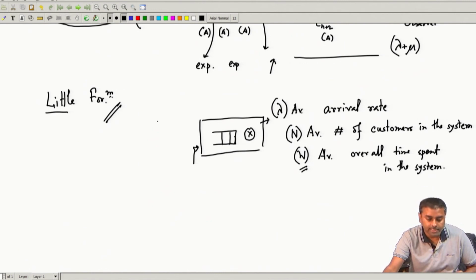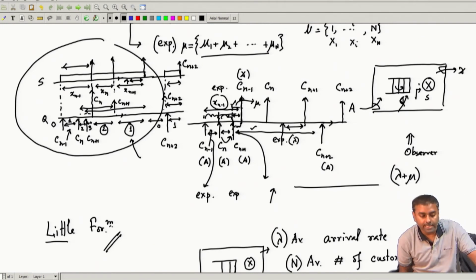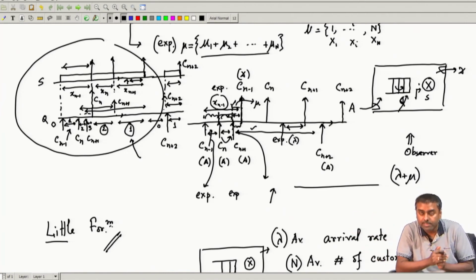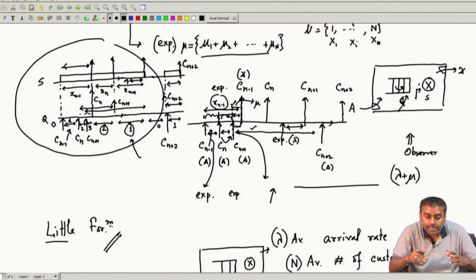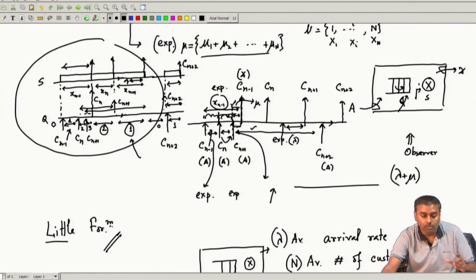So, for the first customer, this is the overall system time. For the second customer, this is the overall system time. For the third customer, this is his arrival, this is his departure. So, that is the overall system time. For the fourth customer, this is the overall system time. Like that if I do bookkeeping I will get all these system times and then I can take an average over a very long duration. So, I can observe this whole thing for a very long duration, and once I take those averages I will get the value of waiting time.